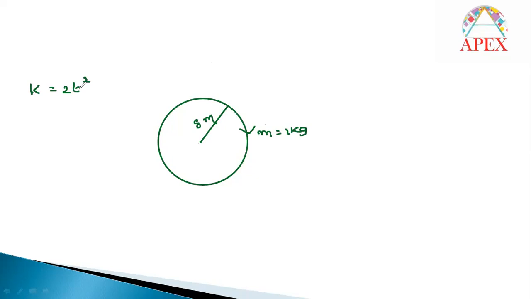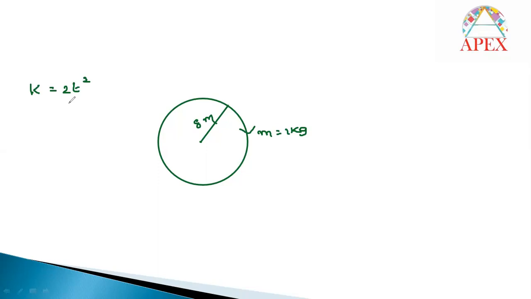Centripetal acceleration means, the general formula for centripetal force is mv square by r only. That means centripetal acceleration is v square by r. So we should know the value of v and r. The r value is already given in the question. If you know the value of v, then you can easily calculate the centripetal acceleration. But v is not directly given. The only given information is kinetic energy, 2t square, and they're asking for centripetal acceleration at 2 seconds.